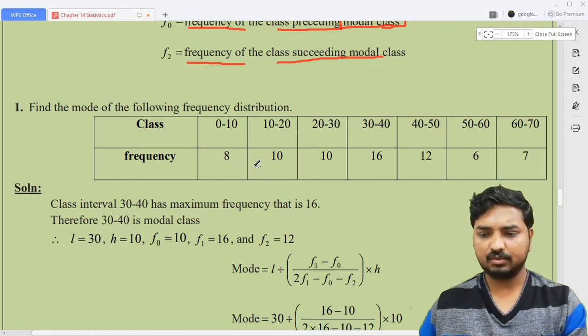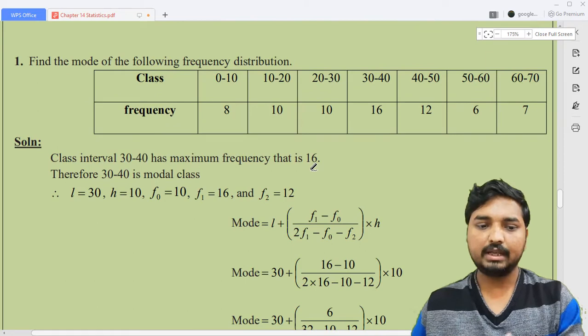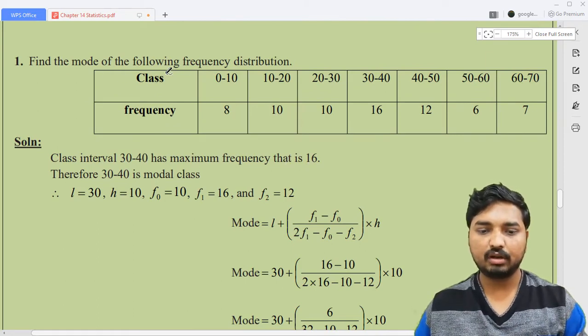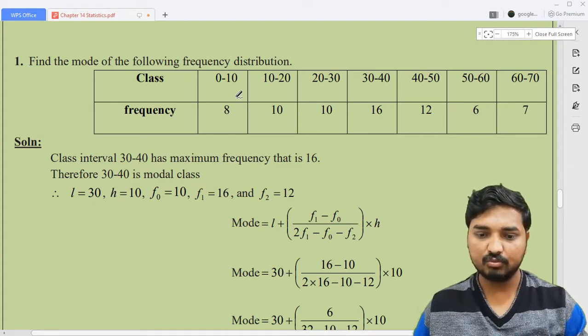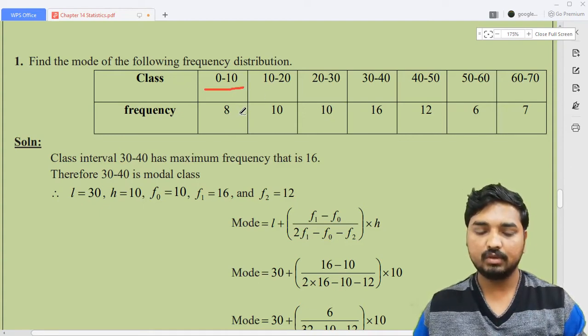Okay, I think this is a question from the previous year. Now look at here. He will give the problem like this: find the mode of the following frequency distribution. From here I'm going to talk only about continuous frequency distribution. Continuous frequency distribution means here class intervals will be present.